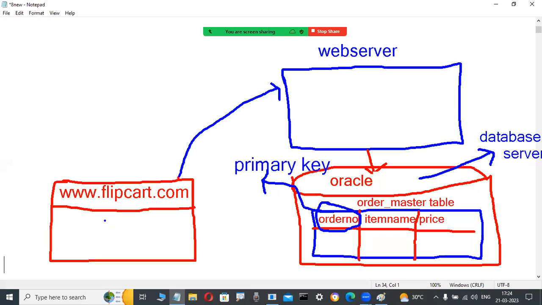I try to purchase an item, on some occasion or today. Suppose I am opening flipkart.com and booking one item. Everyone knows how to book nowadays. One item I'm booking. Now this web browser connects to the web server. This web server connects to the database server. Here this order number is automatically generated.